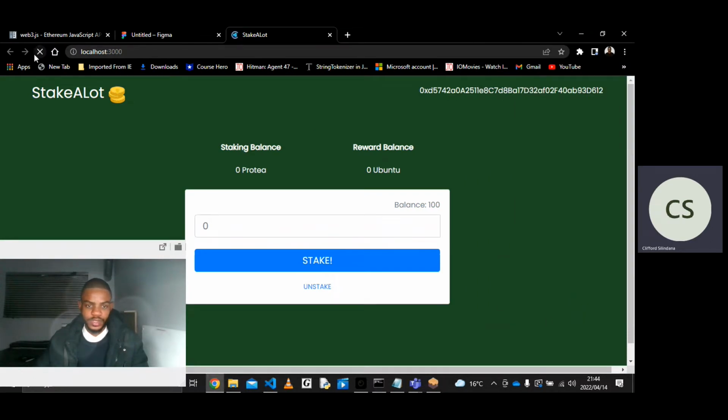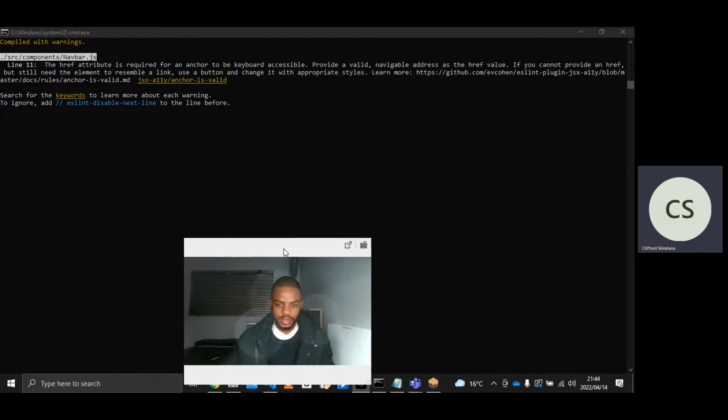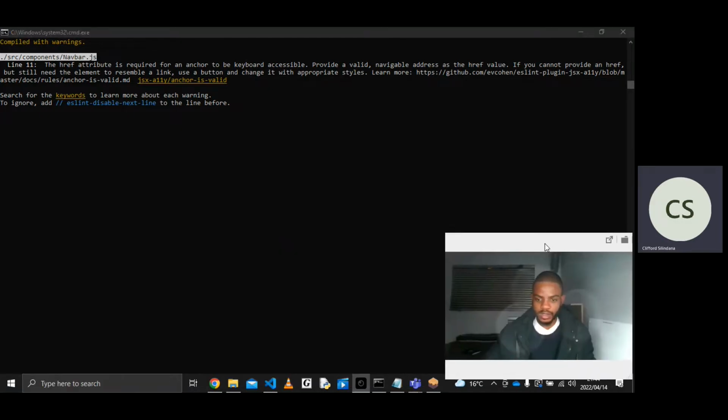Okay, quick refresh. There we go. So it's back in my staking balance, and then I'm just gonna fire up my command line now. Let me see. Okay, I'm just gonna need to open a different command line because if I close this one, it's gonna stop my entire app.